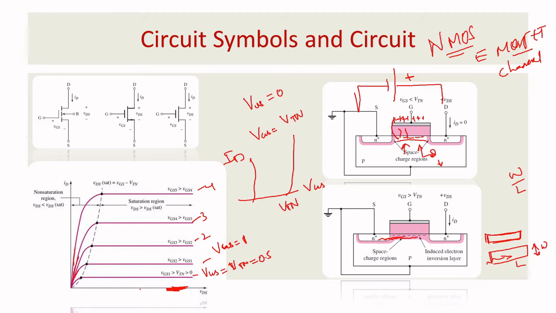Okay, basically what you want to understand here is the output characteristics. So this is ID current versus your VDS. This is your output voltage, this is your output current. So you have three regions. This is the cutoff region, this is the ohmic region or non-saturation region, and this is the saturation region. You can see this is called the transition point. After the transition point, no more current will rise. It will be saturated. I can say the transition point is placed between the non-saturation region and the saturation region. So it is like a pinch-off condition. After that, there is no more current increase. Okay, it will be saturated.